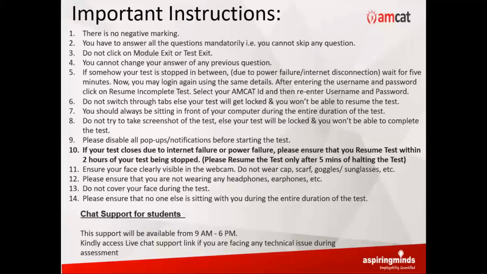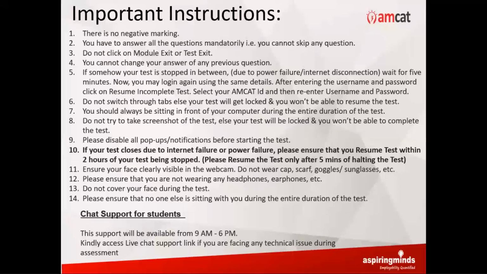So you will be getting a chat support live link through our mail where you will be getting credentials. It is active between 9 a.m. to 6 p.m. every day. So this is a live support. We will be having our executives behind these links who will help you out in case you are facing any sort of technical issues or hassles while taking up the test. So at max, within a couple of minutes, they'll be reverting to you with solution.